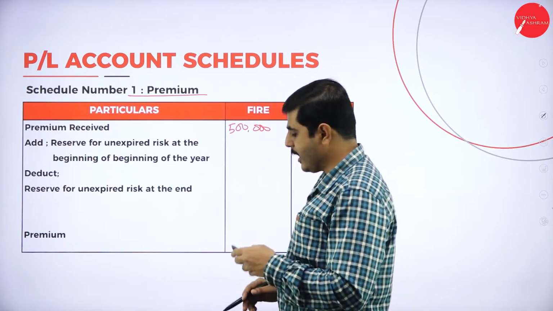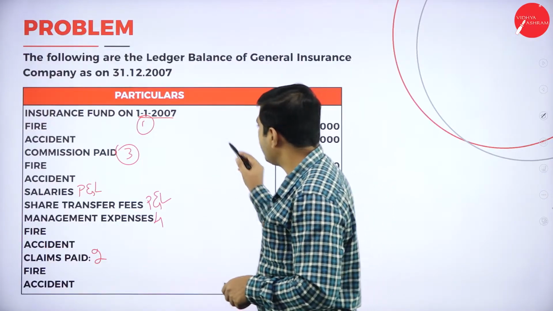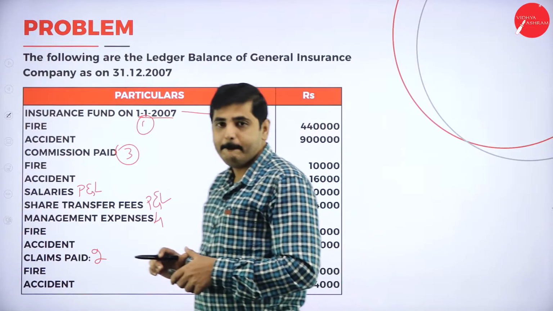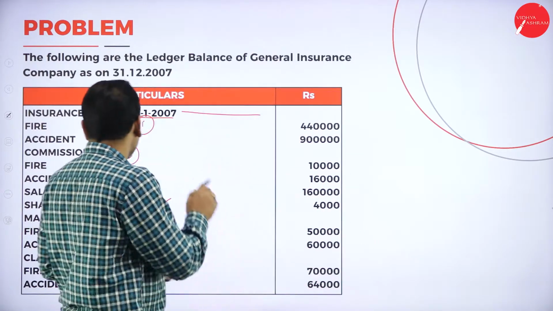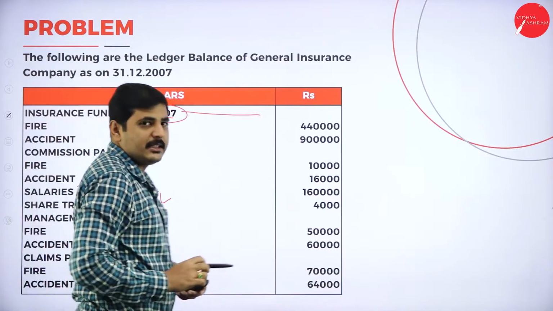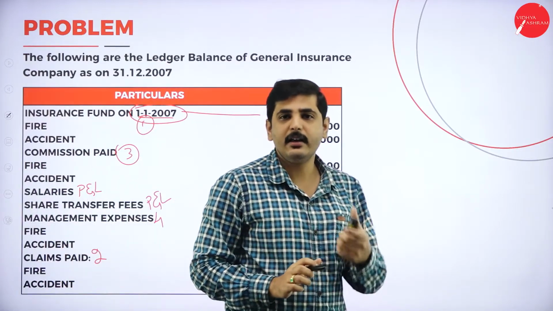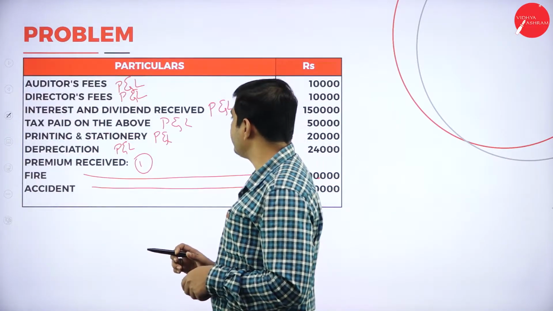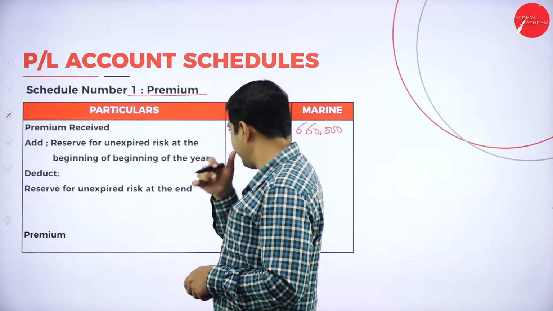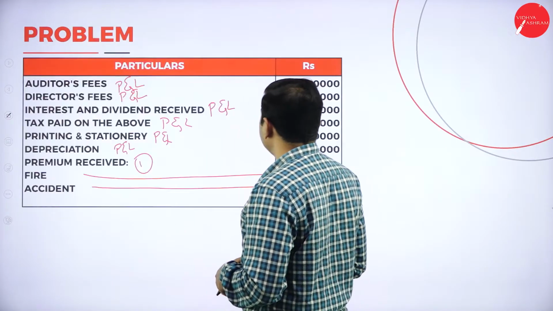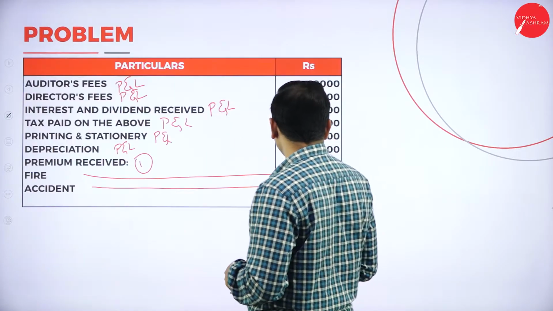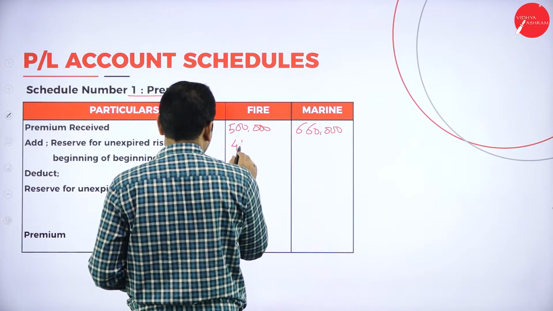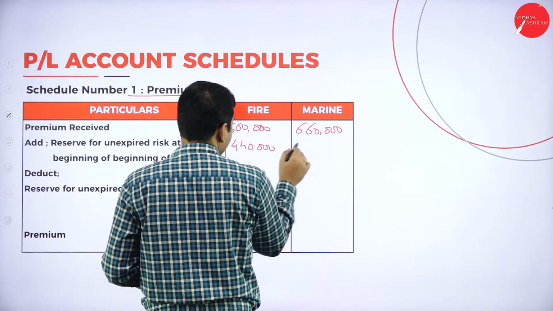It will be given in the ledger balance. Now add life fund or reserve for unexpired risk at the beginning of the year. He has given the amount. See, 1/1/2007 means at the beginning of the year. So we have to add the reserve for unexpired risk, also called the insurance fund. How much is it? It is 4,40,000 and 9 lakh. So add 4,40,000 here and 9 lakh here.